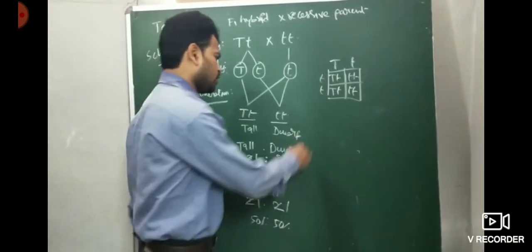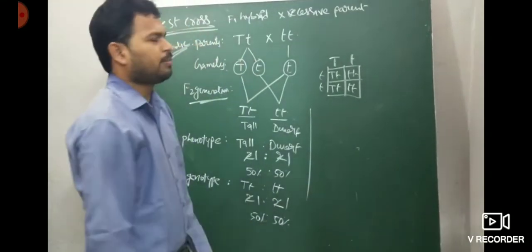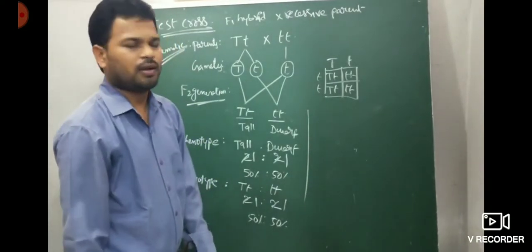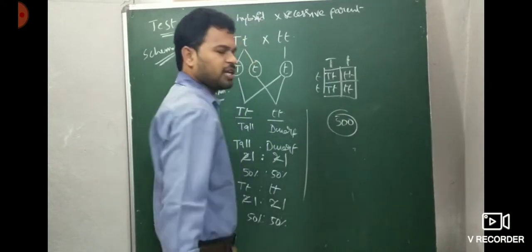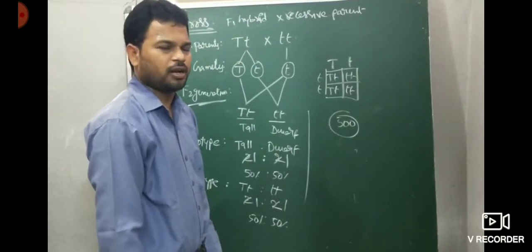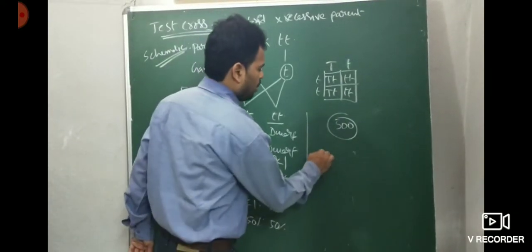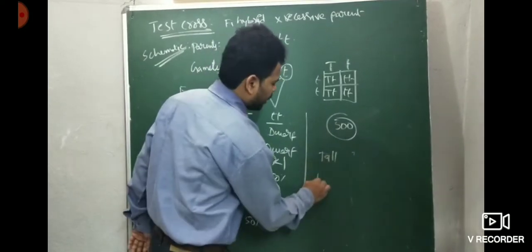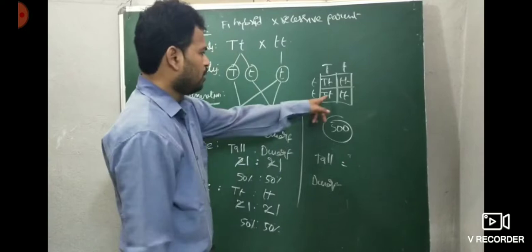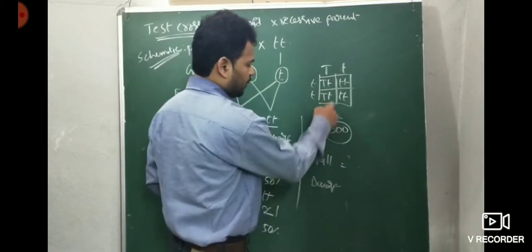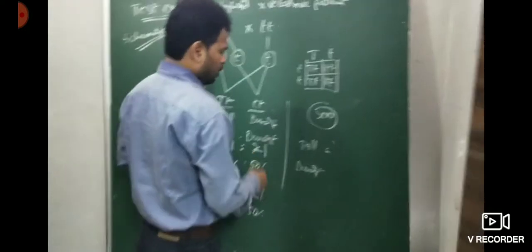Sometimes a problematic question comes: when an F1 hybrid is crossed with a recessive parent, 500 plants are produced. Among these 500 plants, how many are tall and how many are dwarf? For such questions, what is the total? The total is 4 in the F2 generation. How many are tall? 1.